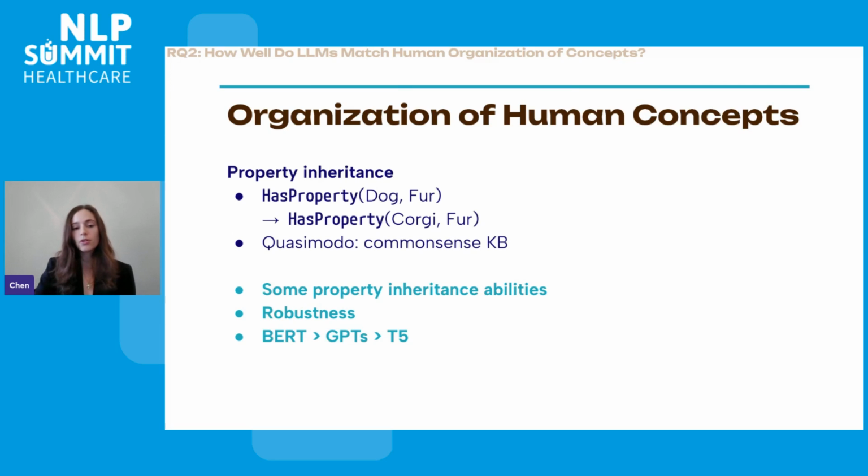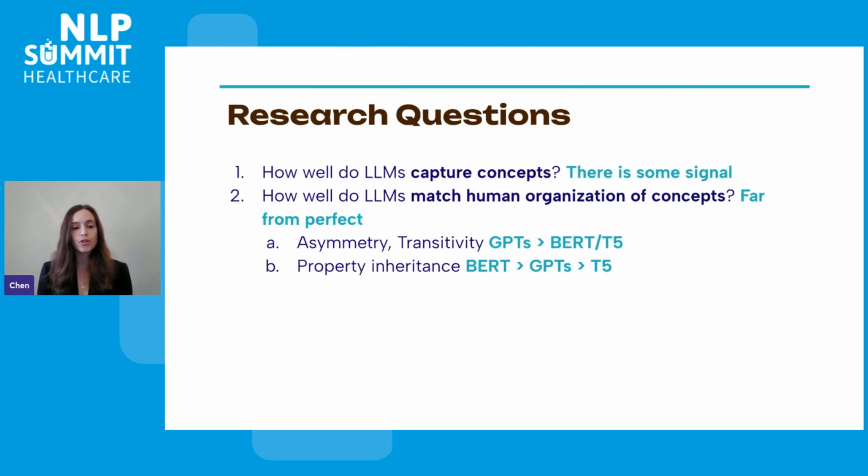Now, the plots for all of this research question number 2 can be found in our paper. I just don't have the time to go over them. But to conclude research question number 2, GPT-based models seem consistently better than BERT and T5 for asymmetry and transitivity, but for property inheritance, BERT actually takes the lead. However, if we look at all of the models, they all violate the main principles of human organization pretty often, so they show some abilities, but it's still far from perfect, and it shows that they have some inconsistencies as well.